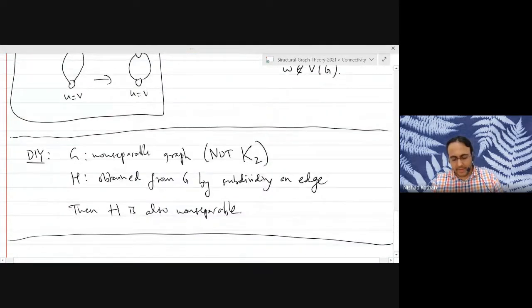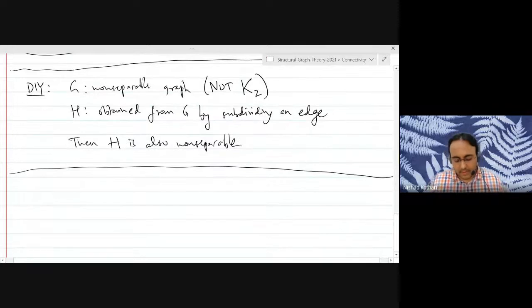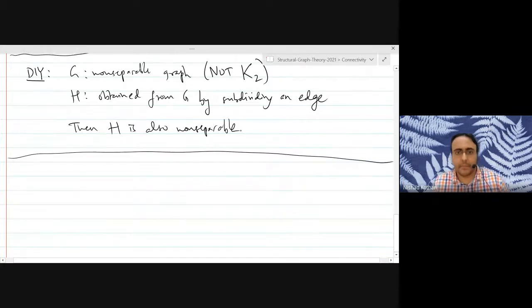And I gave you an exercise to prove that for any non-separable graph which is not K2, if you subdivide an edge, then the resulting graph is again non-separable. I hope everybody has proved that, and that would hopefully make you more comfortable with the concept of subdivision and that of non-separable graphs. So we are going to use this as a fact today.